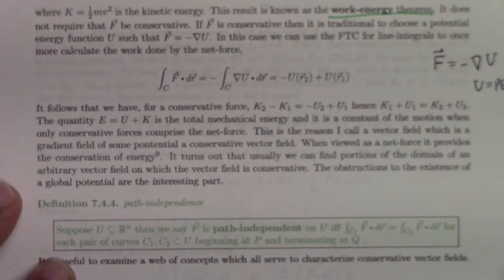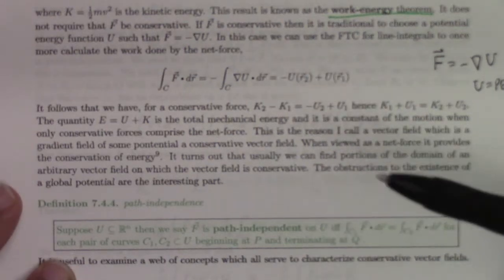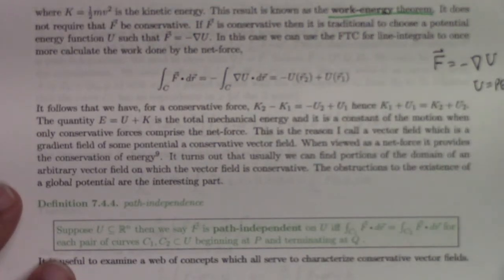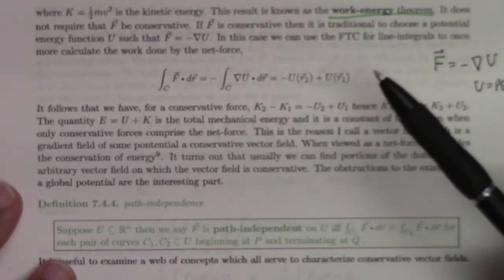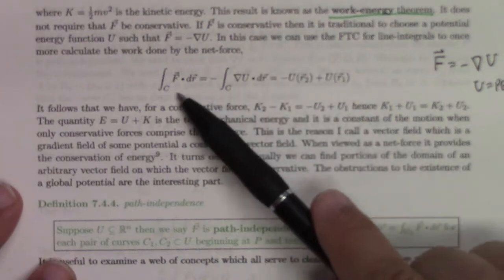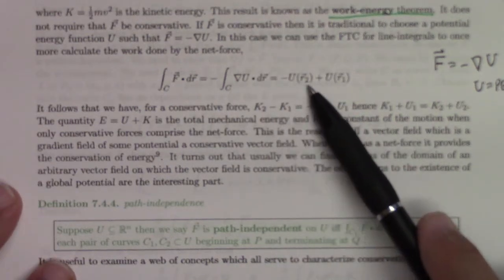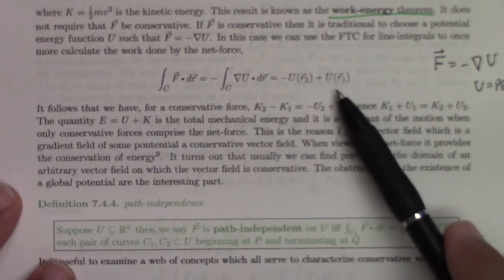And the reason for the minus will become apparent shortly. We don't bother with the minus in math because we just have the gradient equal to the vector field F, but physicists care about it because when you calculate here, you get U of R2 minus U of R1.